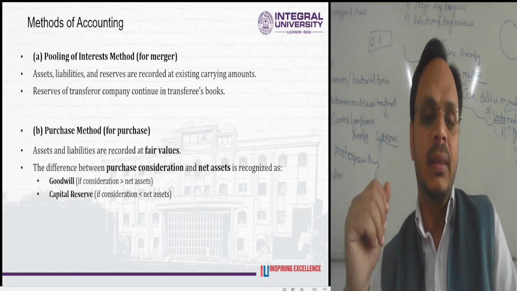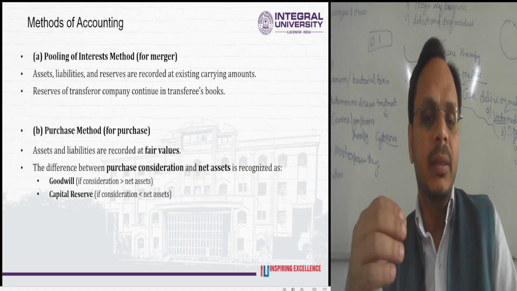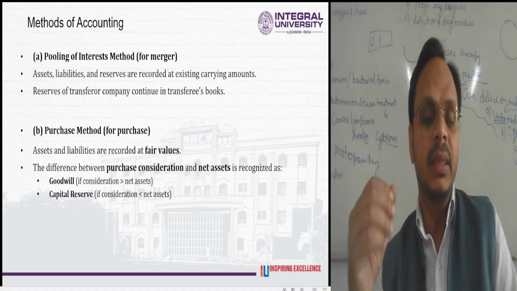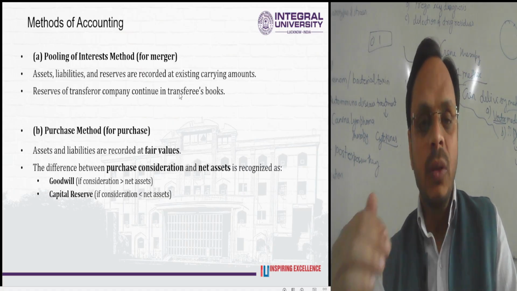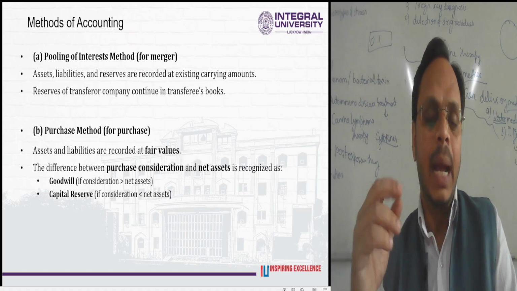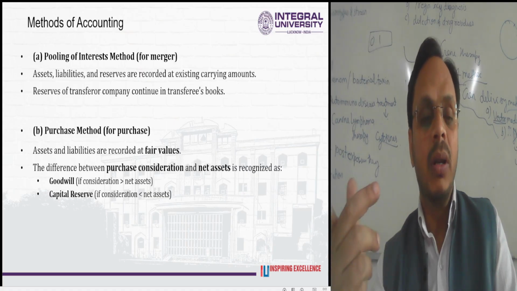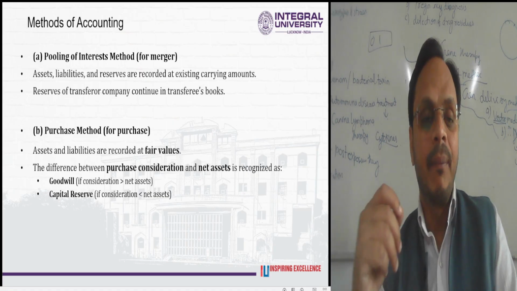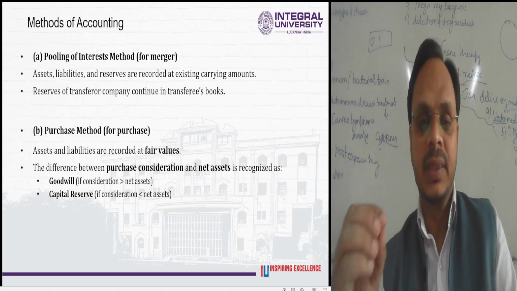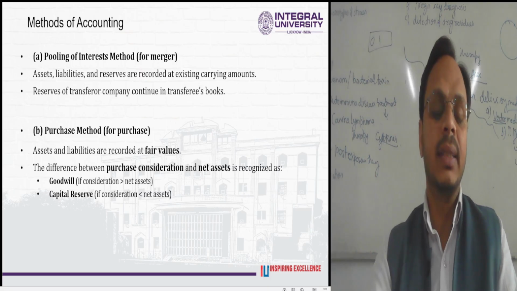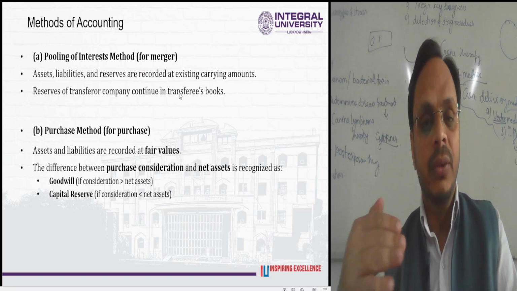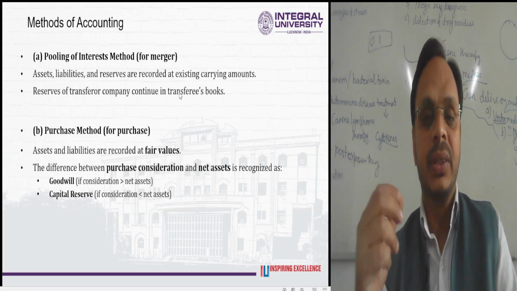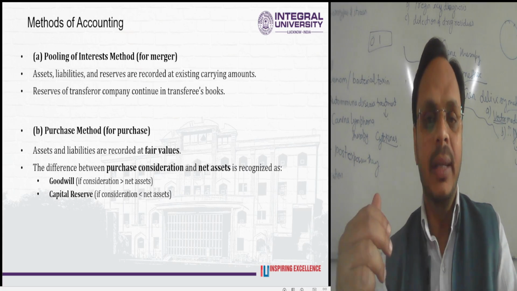Similarly, while calculating the purchase consideration, the difference between the purchase consideration and the net assets will be goodwill or capital reserve. When is it goodwill and when is it capital reserve, if consideration exceeds the net assets? What are net assets, and what is consideration? We will discuss all these keywords in the upcoming lectures.